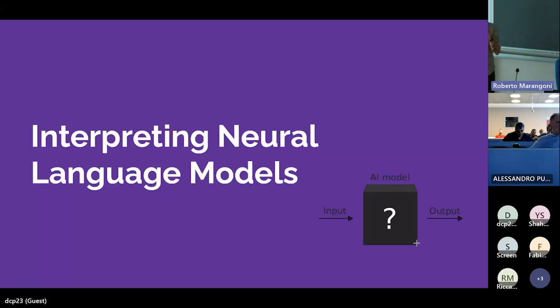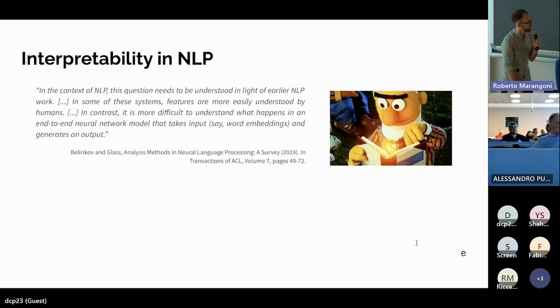One of the most addressed lines of research in the context of artificial intelligence in general, but also natural language processing, is the idea of interpreting and trying to understand the inner mechanism of these models, because these models are often seen as black box models. We have an input, we have an output, but we don't know how these models behave in their internal mechanism, in their internal representations. And so a lot of techniques and methodologies have been implemented in the last few years. Also in the context of my research field, that is natural language processing.